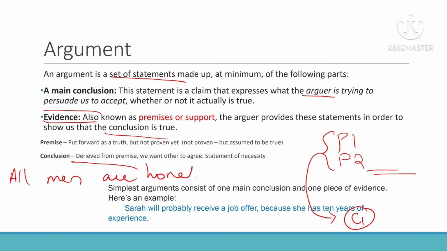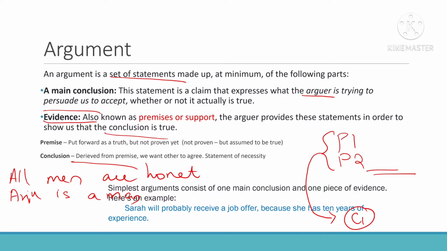Don't worry whether it is true or false, simply take it: all men are honest. Arjun is a man. So what can I conclude? I can conclude Arjun is honest, right? From both of these given statements, I can conclude Arjun is honest. Whether it is true or not comes in the later part.